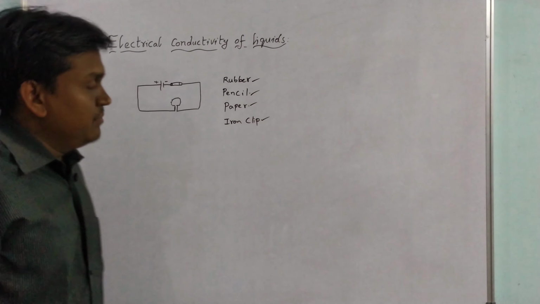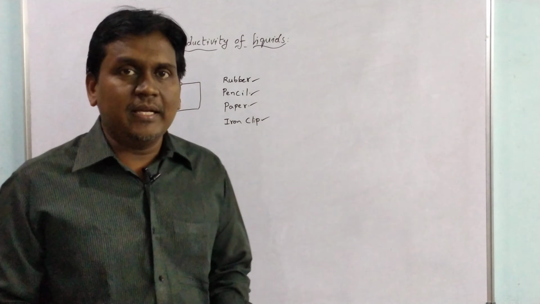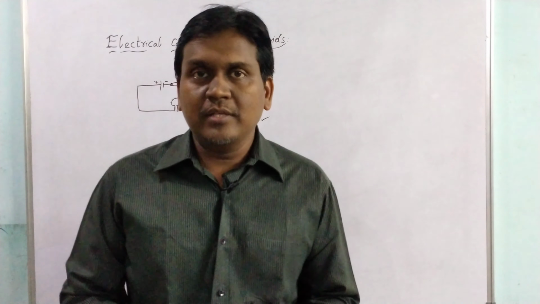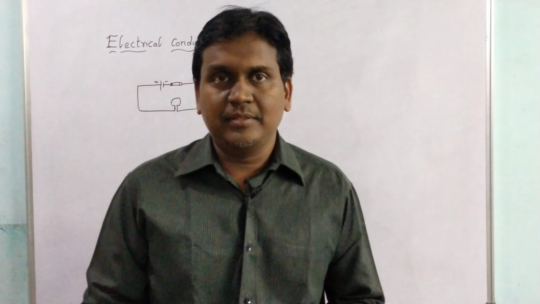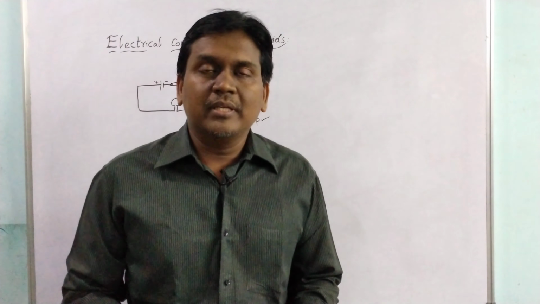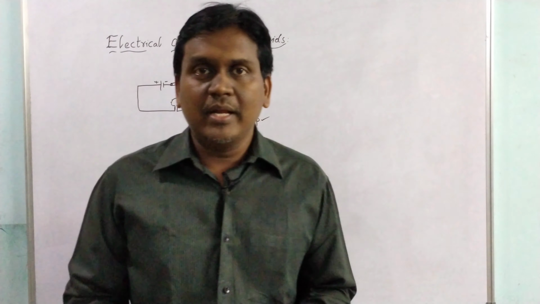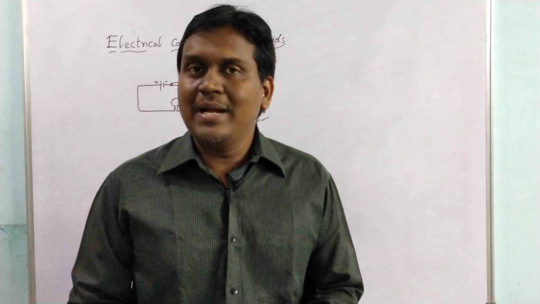The materials which allow the current to pass through them are called conductors, and which do not allow the current to pass through them are called insulators or bad conductors.